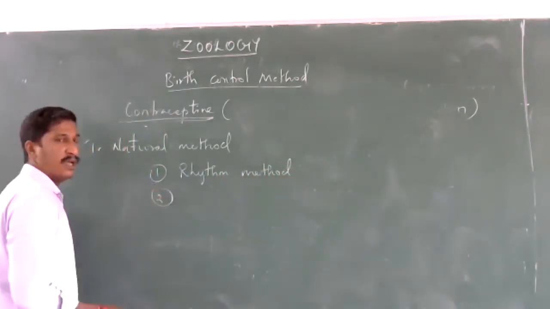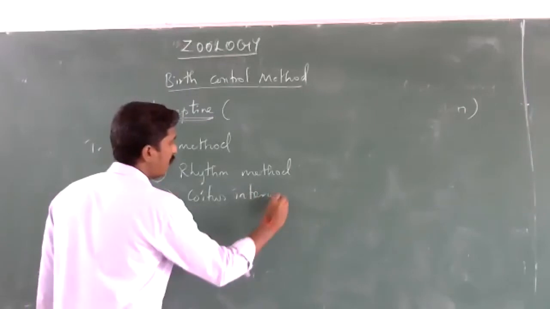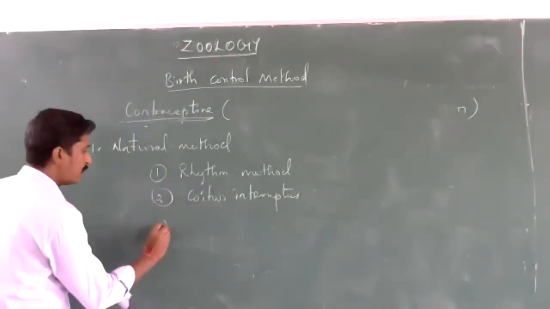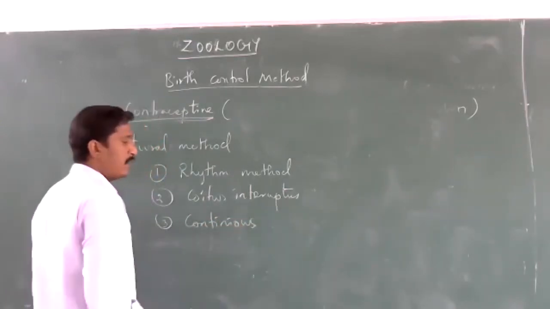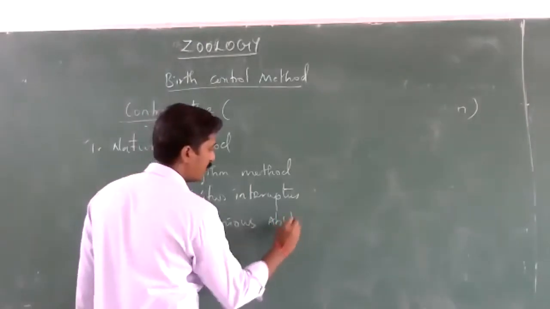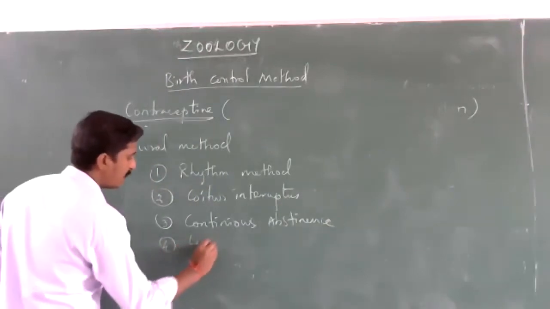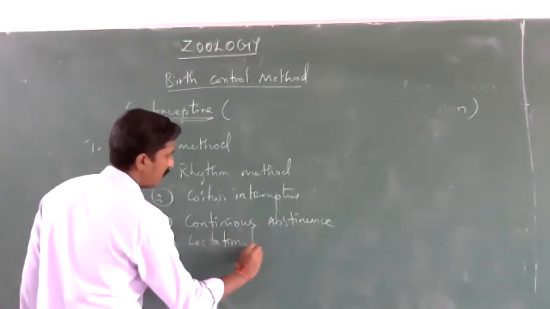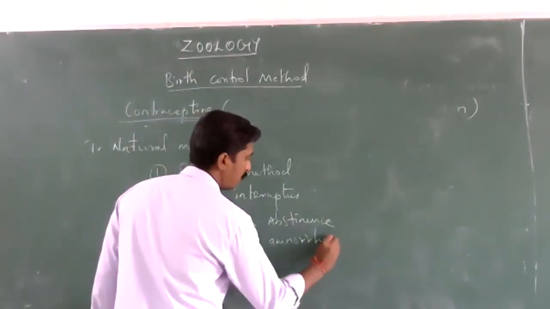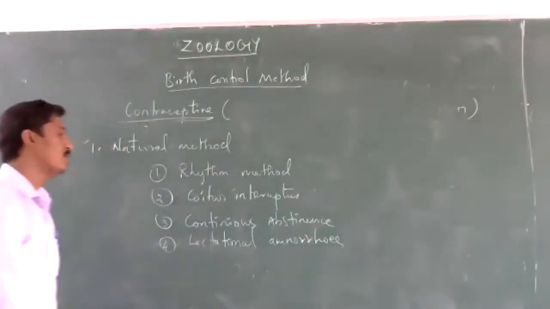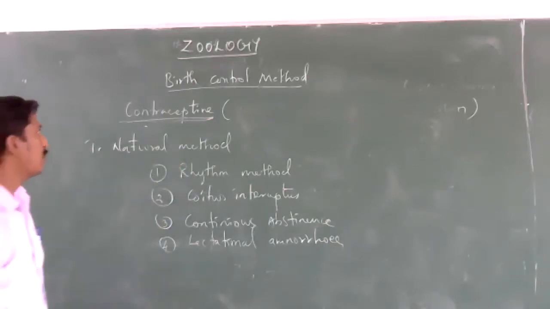Second is coitus interruptus. Third is continuous abstinence. Fourth is lactational amenorrhea. So these are the 4 methods of the natural method of contraceptive.